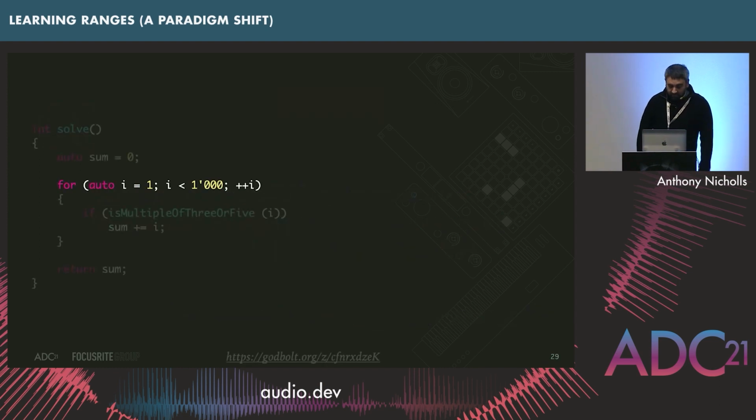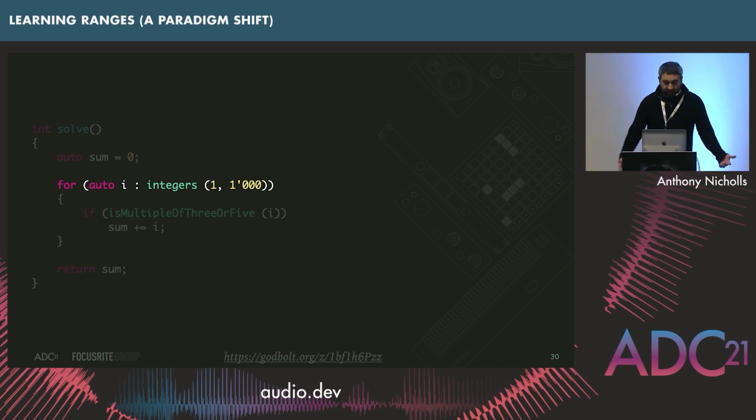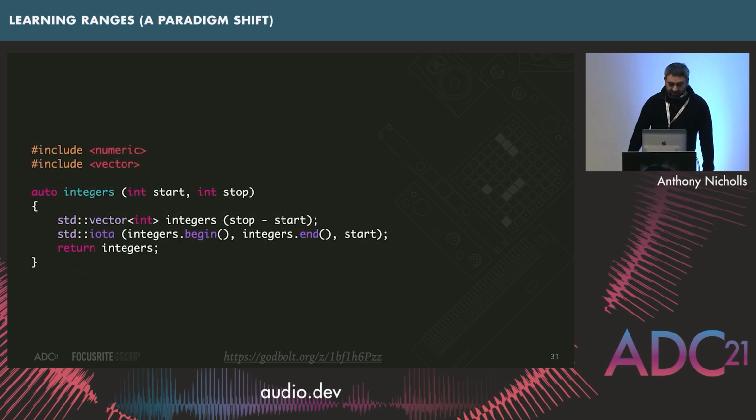So what would it look like first if we were to change this line of code? It might look something like this, if we wanted to change it to be a range-based for loop. What might an implementation look like? Well, we talked about the use of containers, so let's just try it.